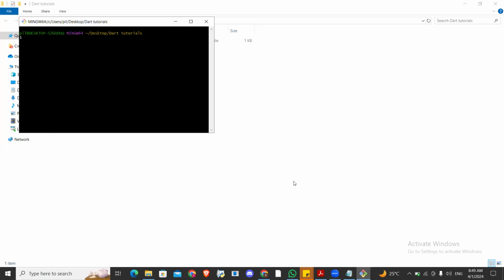A console application. This Git application you're seeing that I'm using to run this is a console application. So let's create a console application. Later, you can create more sophisticated projects, but for now, let's just create a simple console application. How do you do it? You type dart create.